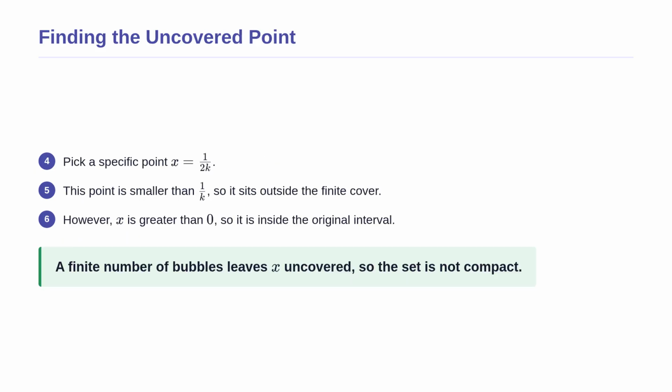To prove that this finite collection fails, we pick a specific point x that is equal to 1 divided by 2k. Because this point is smaller than 1 over k, it sits completely outside of our finite collection of bubbles. However, it is still greater than 0, so it is supposed to be inside our original open interval. Because a finite number of bubbles left this point uncovered, the set is not compact. This proves definitively that being bounded does not automatically mean a set is compact.